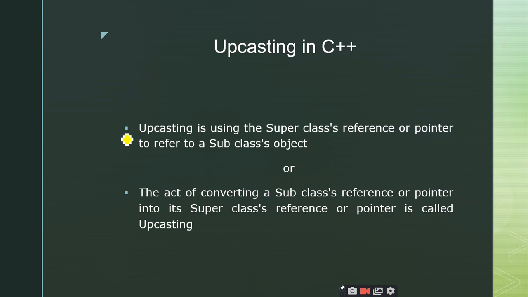Upcasting is defined here in two ways. Whichever is convenient for you, you can use. Upcasting is using the superclass reference or pointer to refer to a subclass object. This is what I have told, right? You are making the subclass object use the superclass reference or pointer.